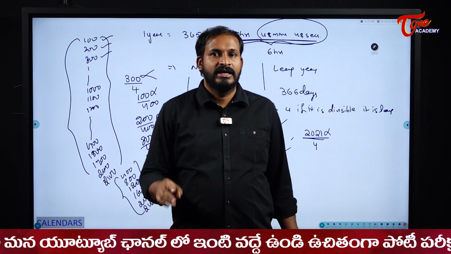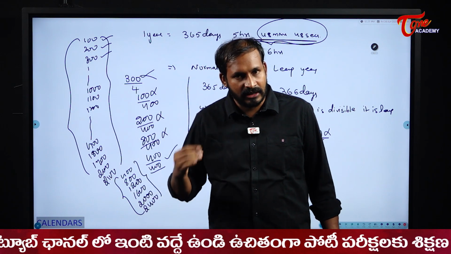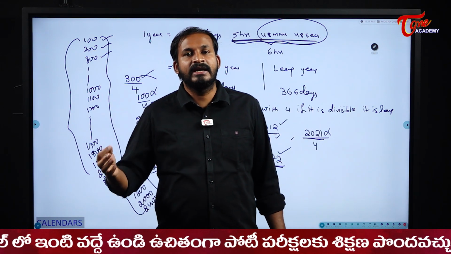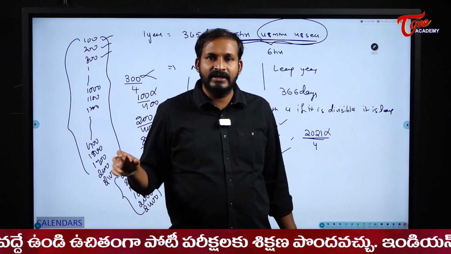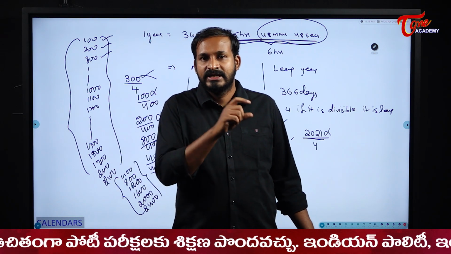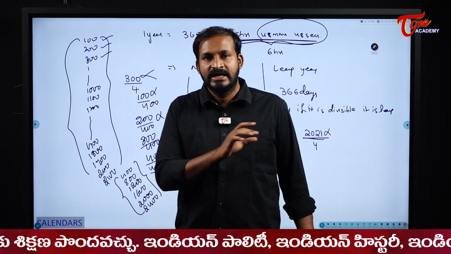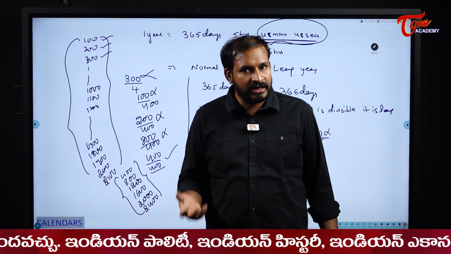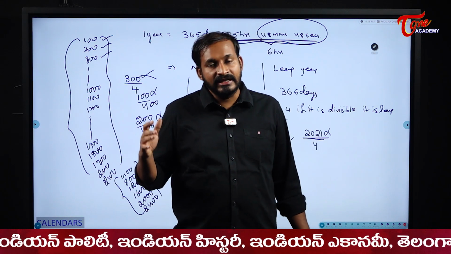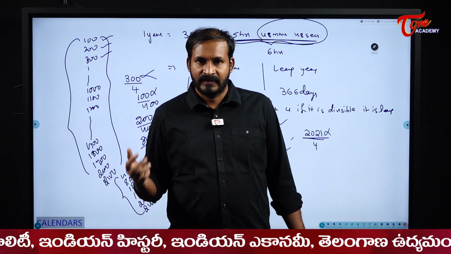Okay. So 100, 200, 300 are not leap years. 400 is a leap year. Next 500, 600, 700 are not leap years. 800 is a leap year. 900, 1000, 1100 are not leap years, and 1200 is a leap year once again. Similarly, 1300, 1400, 1500 are not leap years, and 1600 is a leap year. 1700, 1800, 1900 are not leap years, 2000 is a leap year. Like this, it will progress. Understood?